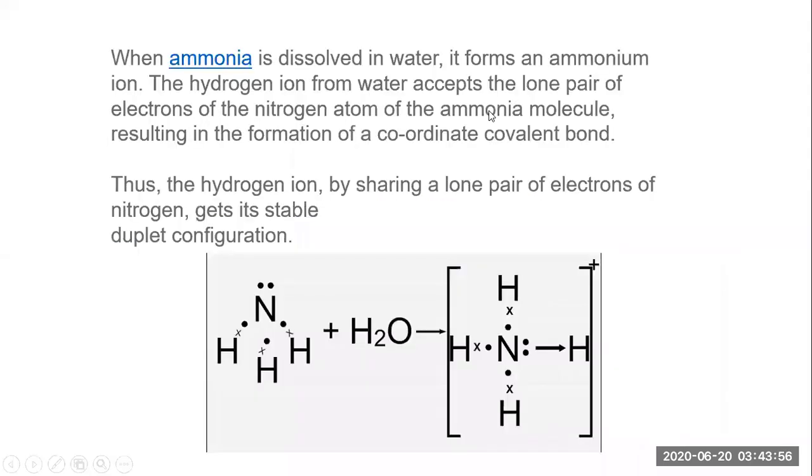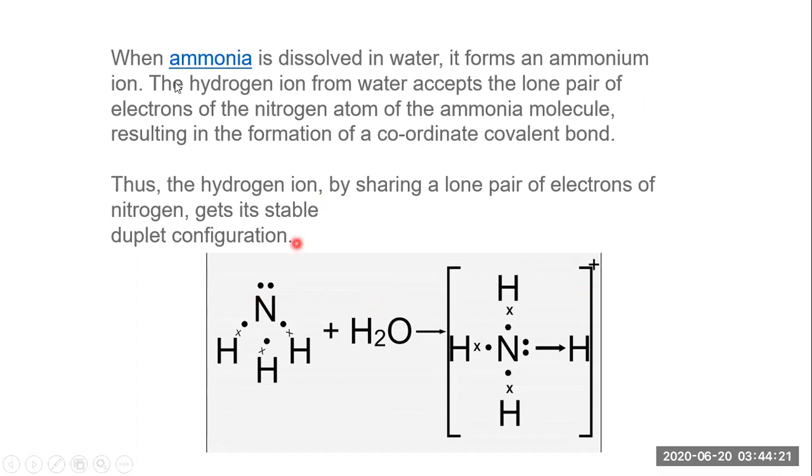Okay, so now when ammonia is dissolved in water, it forms an ammonium ion. Whenever we dissolve ammonia in water, see, water has a hydronium ion, we already discussed that. It has an extra H. So this H is going to participate with this lone pair of electrons and leads to formation of this structure, and whatever the explanation is given in this slide.